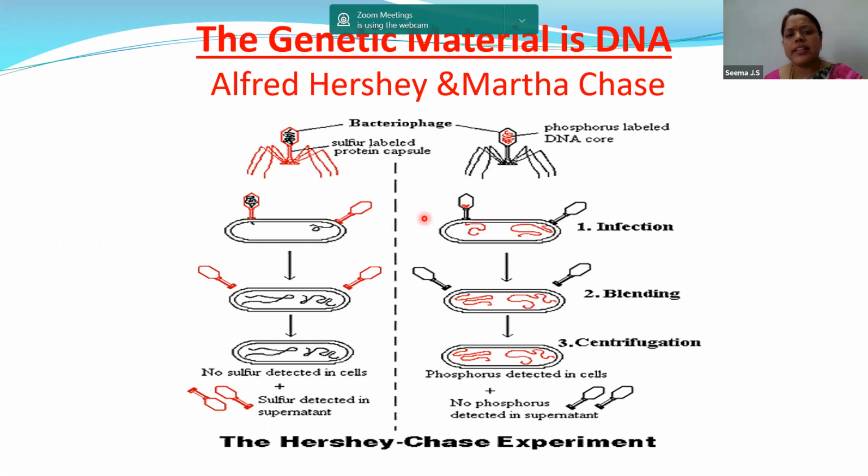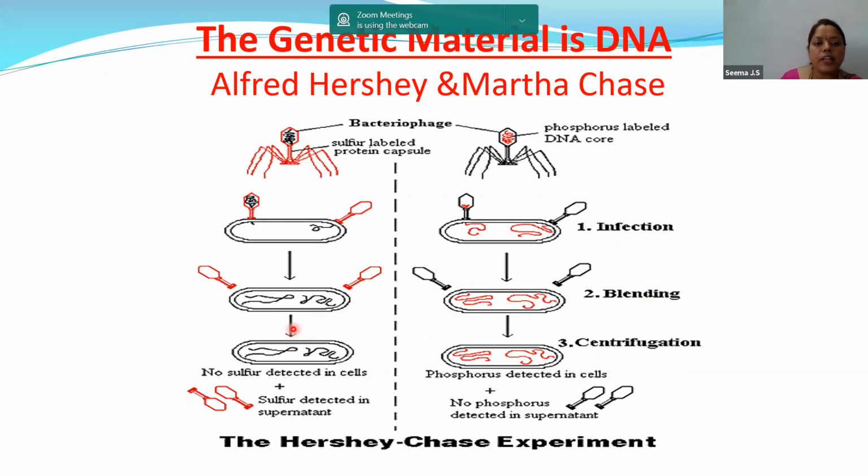So in the infection stage they got attached to the E. coli and injected the DNA into it. You can see the bacteriophages are empty, but they are attached to the E. coli. Due to blending, nothing but slight movement of the E. coli, these bacteriophages move away from the E. coli bacteria. This is called the blending process.